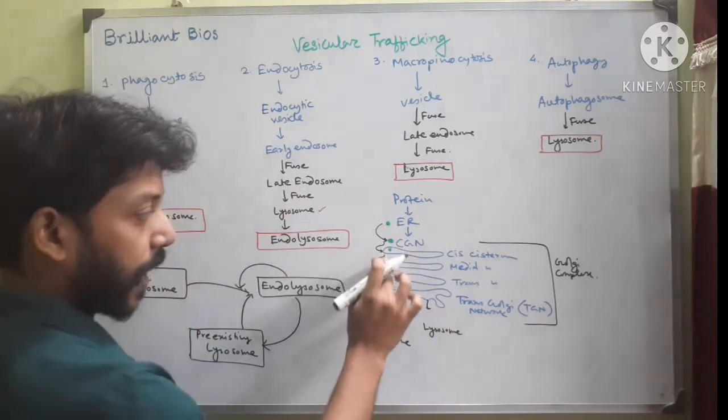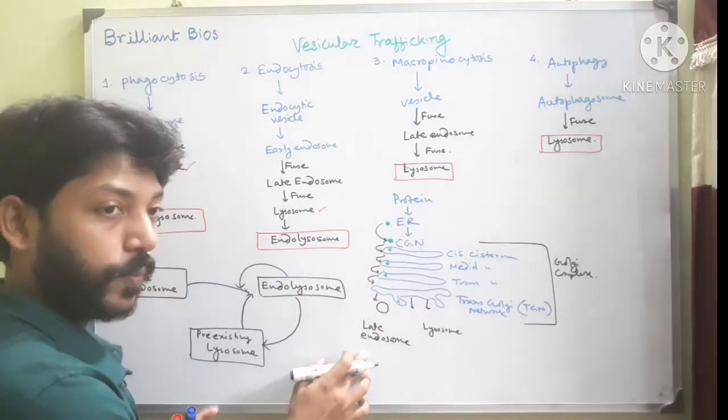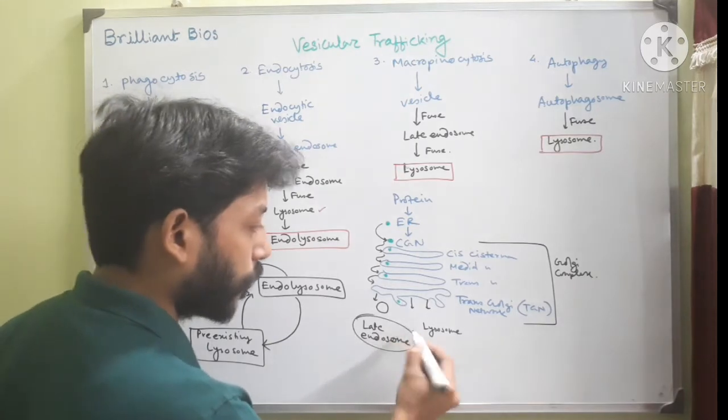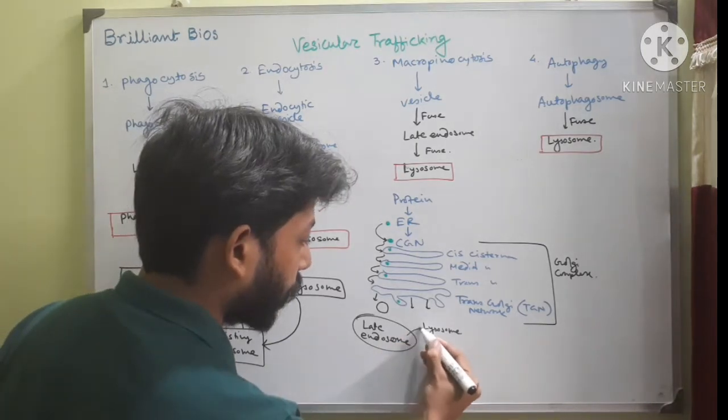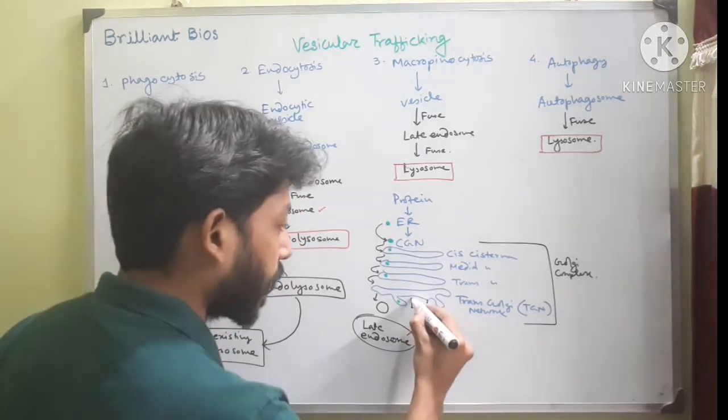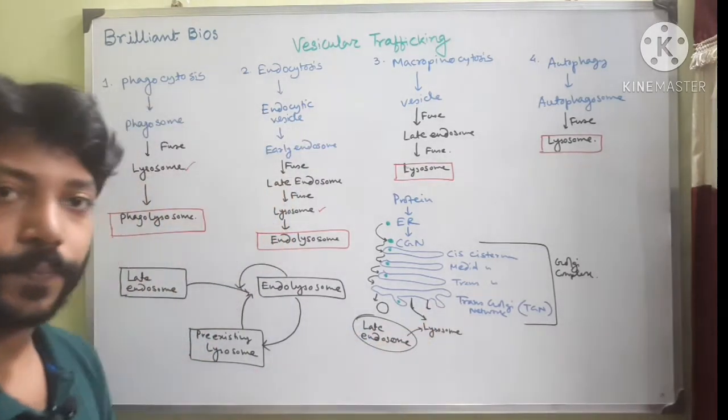The lysosomal enzyme can reach indirectly the late endosome, which can fuse with the pre-existing lysosome, or the protein can reach directly the lysosome.